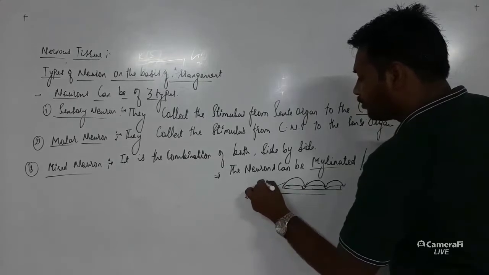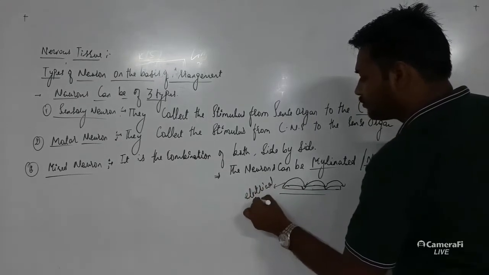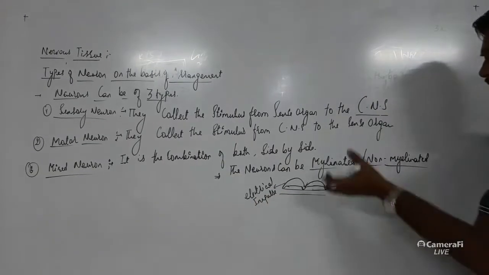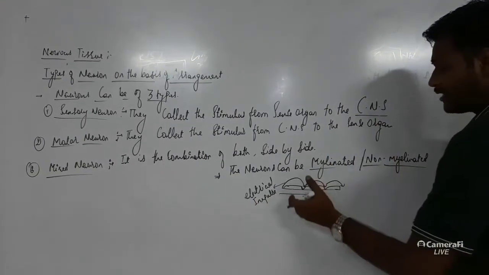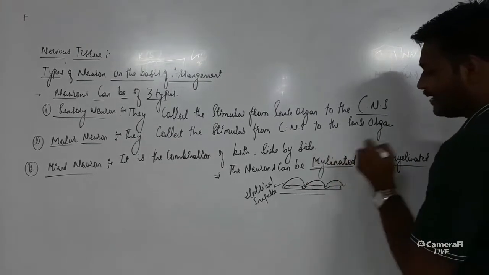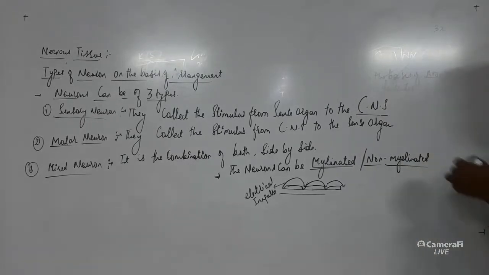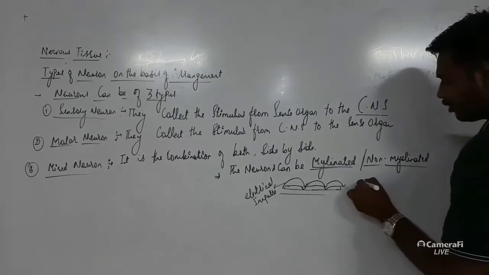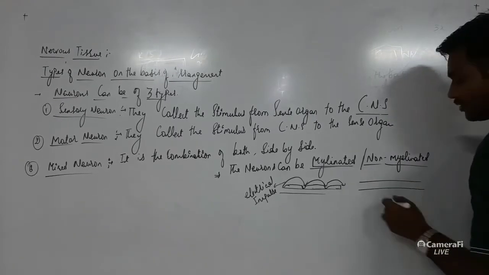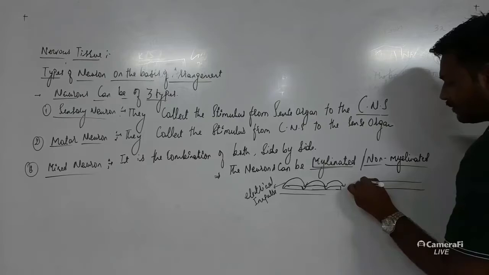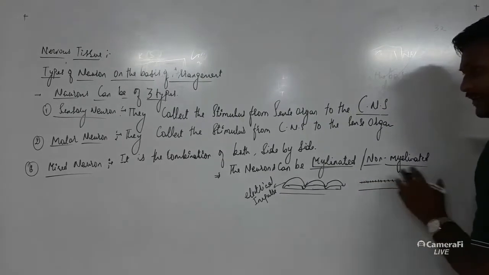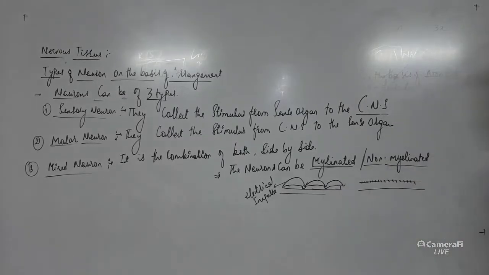So electrical impulse will be generated and it will be rapidly transferred from one position to another position if there is a presence of myelin around it. Okay, and what happens in non-myelinated? See, in non-myelinated, axon is just parallel lines. They don't have the myelin sheath around it, so the transfer will be slow and continuous. Okay, so the transfer of the electrical impulse will be continuous and it will be slower.